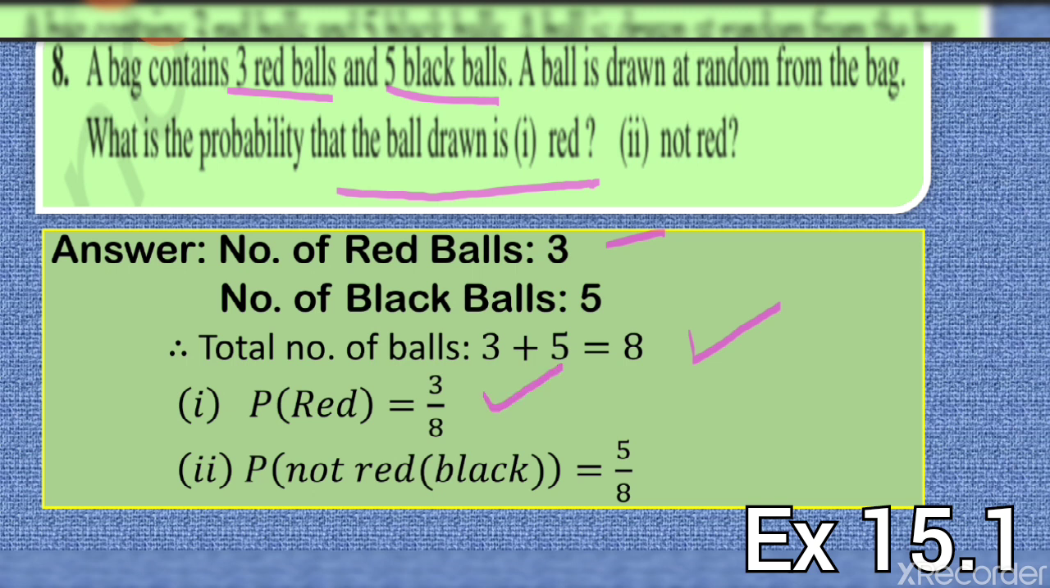Second part, not red. Not red means they are talking about the black ball. So how many black balls are there? It is 5. So the probability of not red will be 5 by 8. You can find this answer also by subtracting 3 by 8 from 1, because the probability of a red ball and the probability of not a red ball sum to 1. That will be the alternate way. Let's do question number 9.